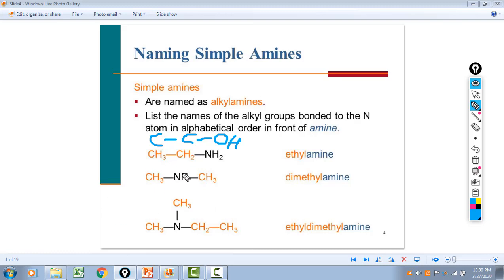By the way, these 2 are isomers. They have the same chemical formula, but one is primary, with only 1 carbon-nitrogen bond. Here we have a secondary amine, 2 methyl groups, so dimethyl. Or we could have all 3 replaced. This is a tertiary amine, and we have different groups. When we have different groups, we alphabetize them. E comes before M, so ethyl comes before methyl. So it's ethyldimethylamine.